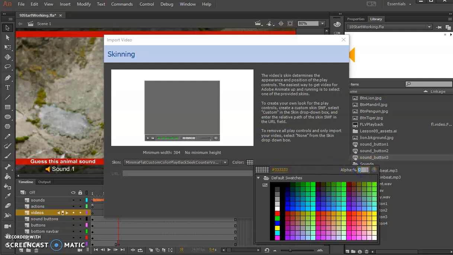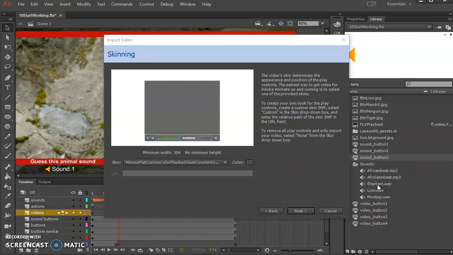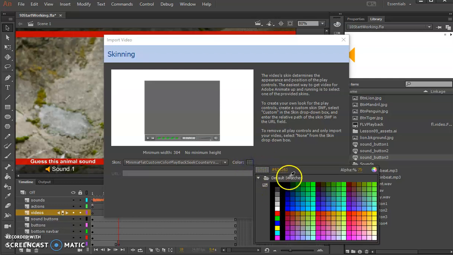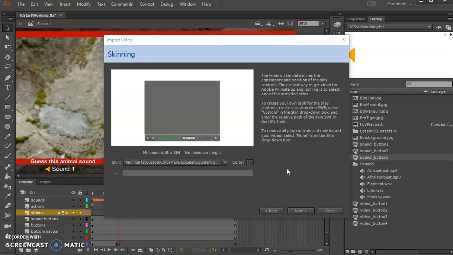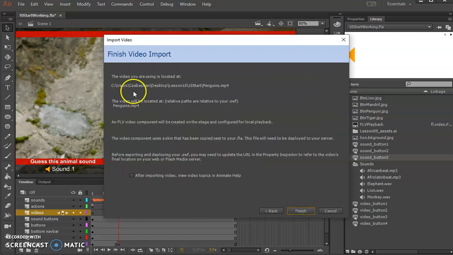My alpha, meaning my amount transparent that I can actually see, I want to choose 75. Awesome, right? So it should be 3, 3, 3. Sometimes it doesn't stick, right? And alpha 75. So I've done that. I'm going to choose next. And this video, right? So it tells me where it's located. It's going to import it, and then I push finish.